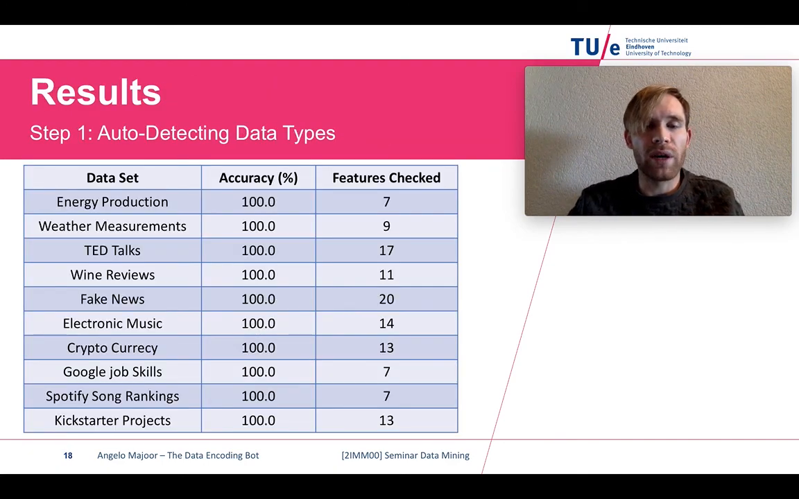Results for step 1. Well, we've used 10 different data sets. And why only 10? Because it's very hard and very time consuming to determine the ground truth for each data set.